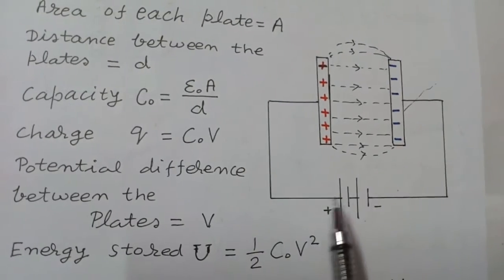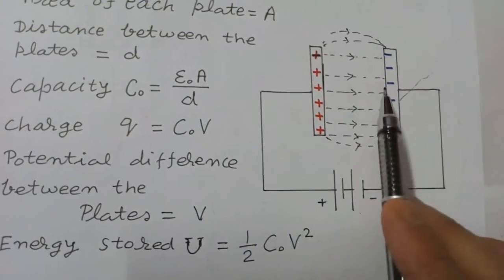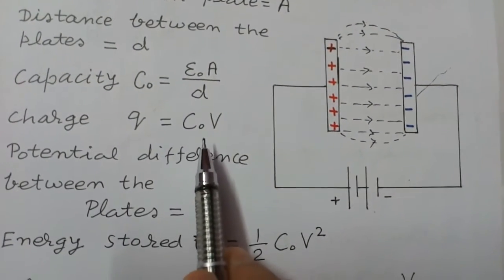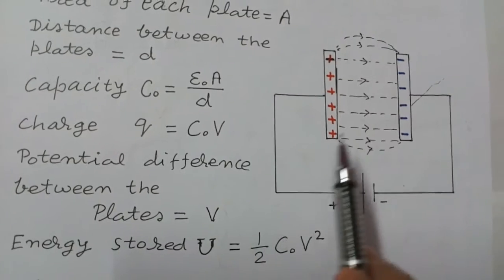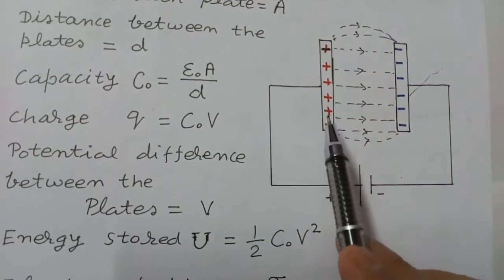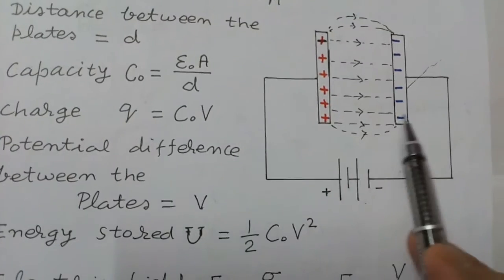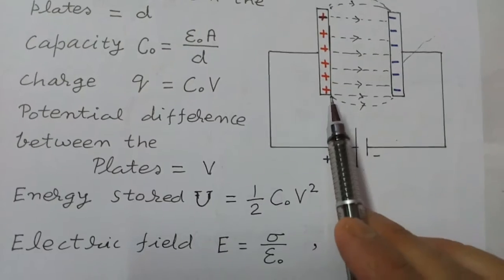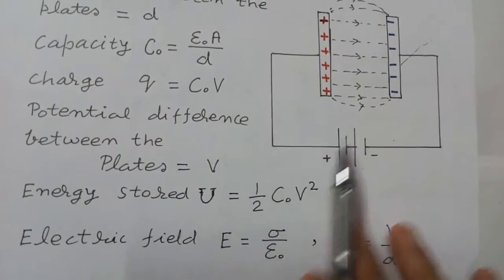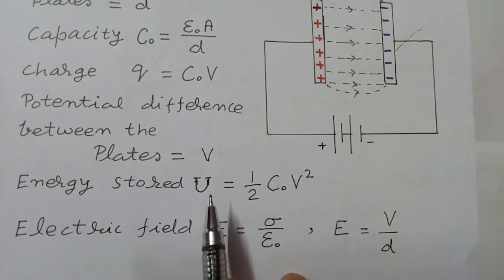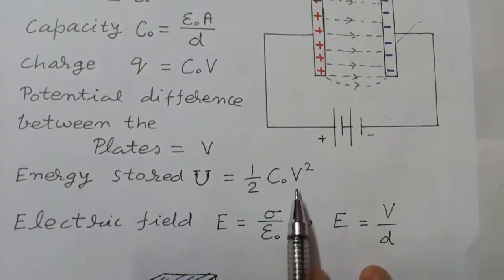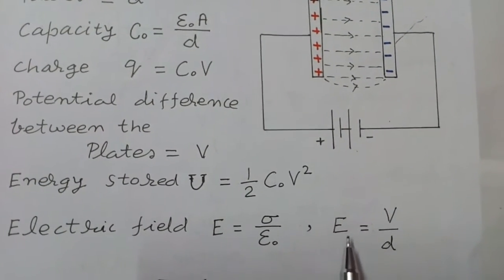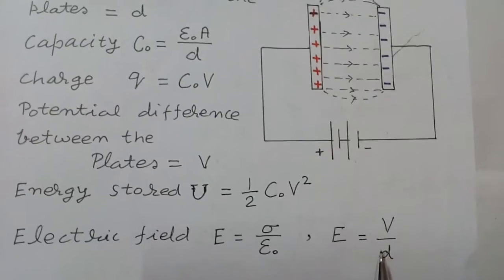then after some time when this capacitor is charged, the charge on this capacitor Q is equal to C naught into V. This means the charge on plate number 1 is plus Q and the charge on plate number 2 is minus Q. Now the potential difference between the plates is equal to V. So we know that the energy stored U is equal to half C naught V square. Electric field E is equal to sigma upon epsilon naught, and E is also equal to V upon d.